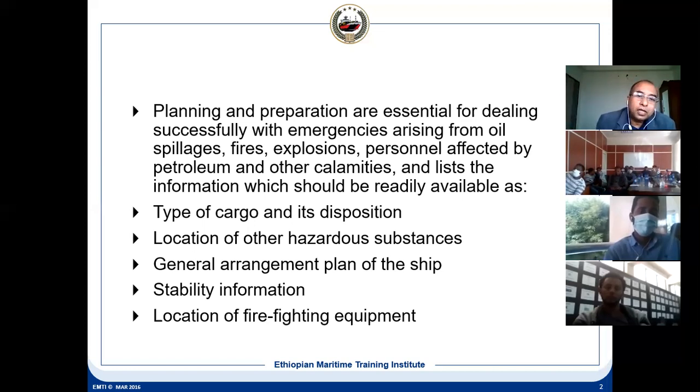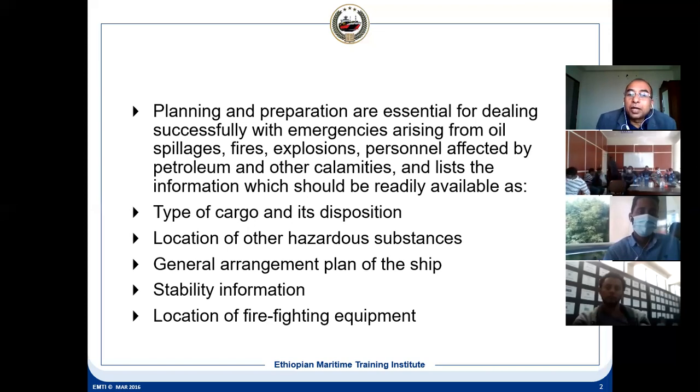What information will you get? The type of cargo and its description, what type of cargo you are carrying on the ship, and the disposition of the cargo. Location of other hazardous substances: where all the hazardous substances are located, that information has to be given.